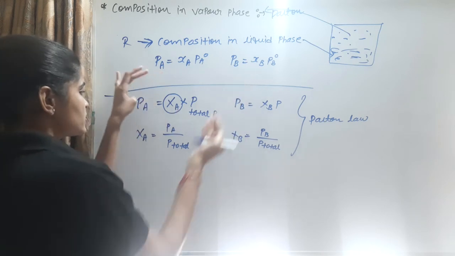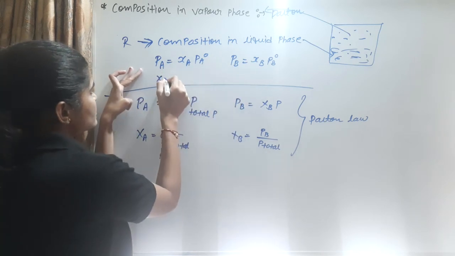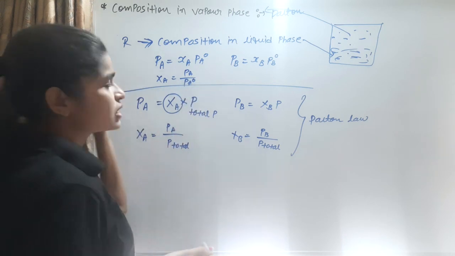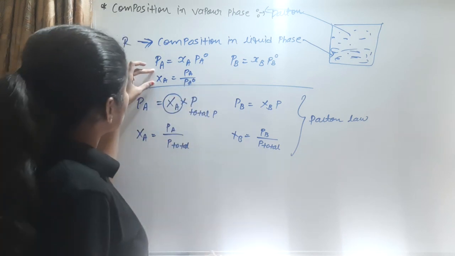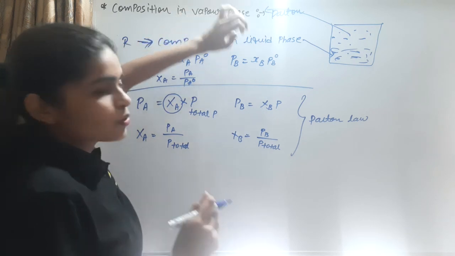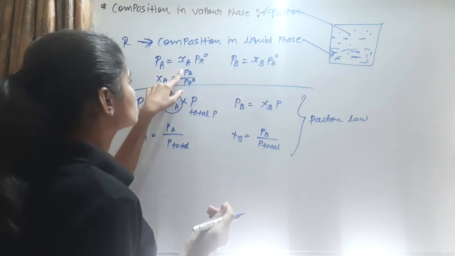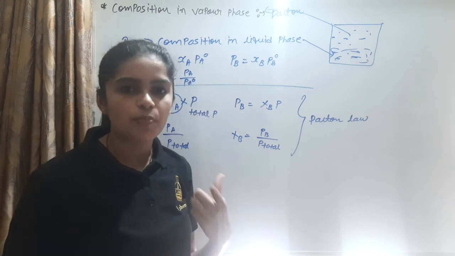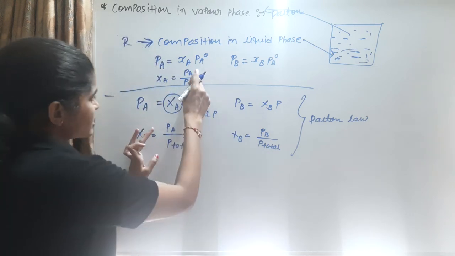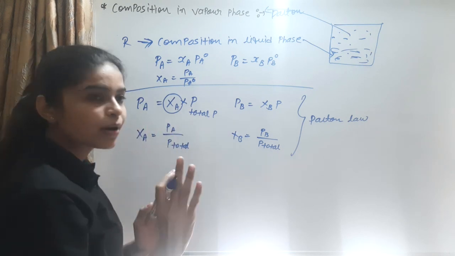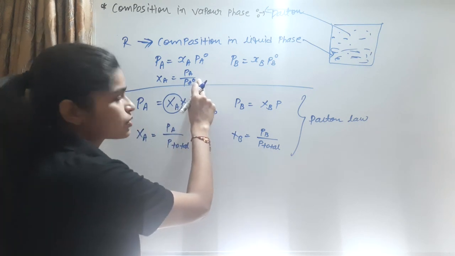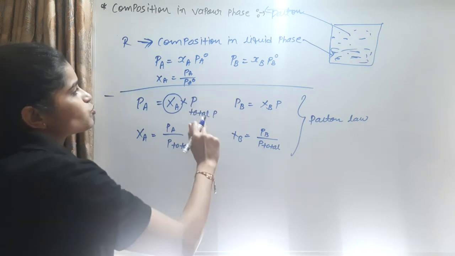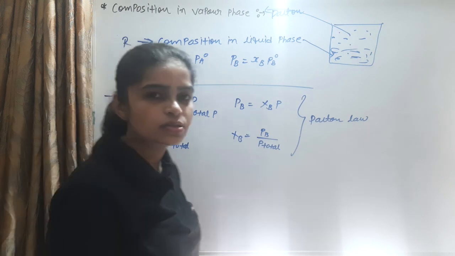In Raoult's law, we find XA is equal to PA upon PA0. For Raoult's law, the composition in the liquid phase is equal to the partial pressure PA upon the vapor pressure of the pure component. The partial pressure is the same, but this one is the pressure of the pure component and that one is the total pressure. So this is the difference between Raoult's law and Dalton's law.